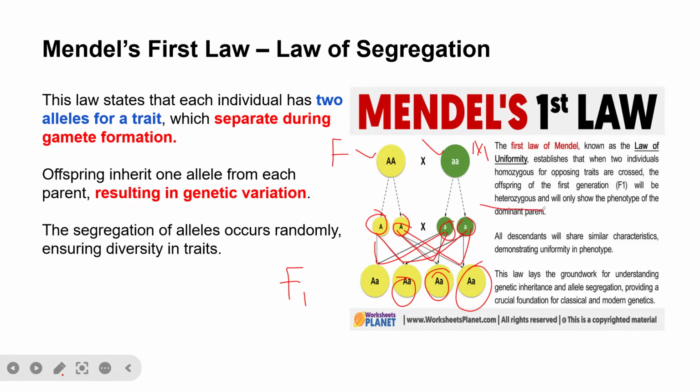Why is it that it is heterozygous? Because capital A, small a, capital A, small a. But this one is homozygous recessive because they are all small a, so they are the same.